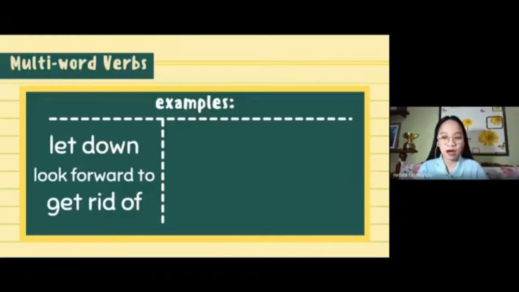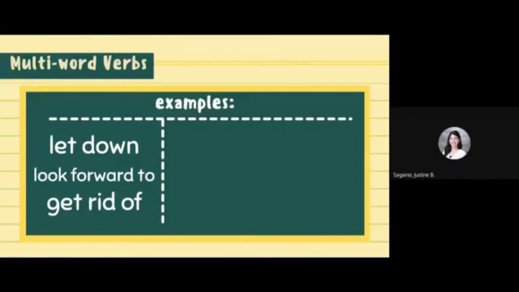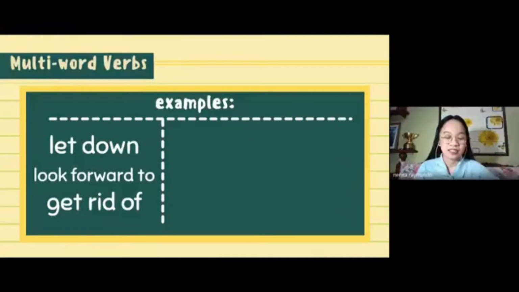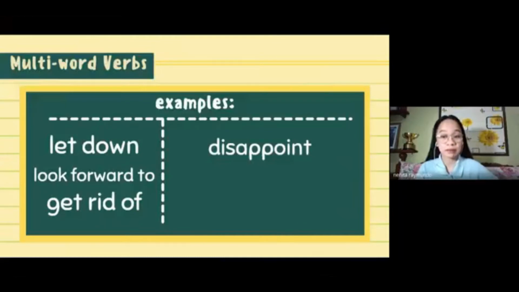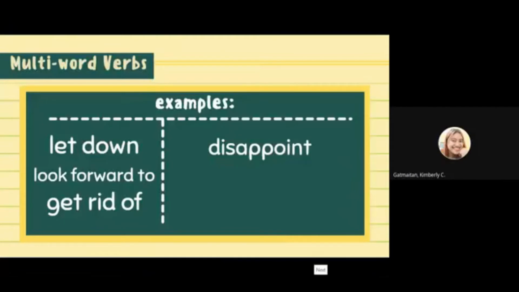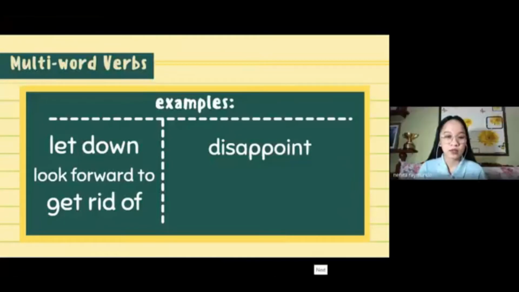What about for this set of examples? The first one is let down. Do you still remember the meaning of let down? Yes, Jaja. Ma'am, the meaning of let down is disappoint. Okay, you got it right. Let down means disappoint. It does not necessarily mean to let something down, all right? What about look forward to? Yes, Kim. It is anticipate. All right, to anticipate.